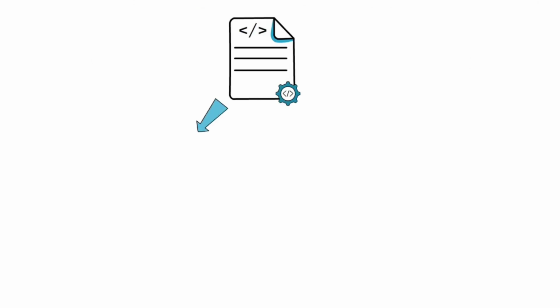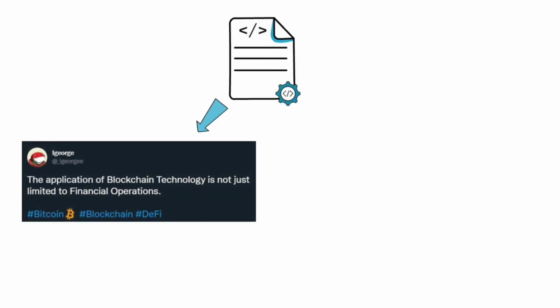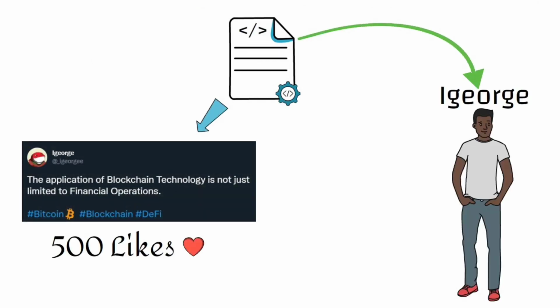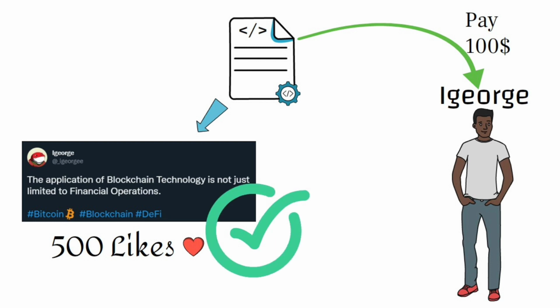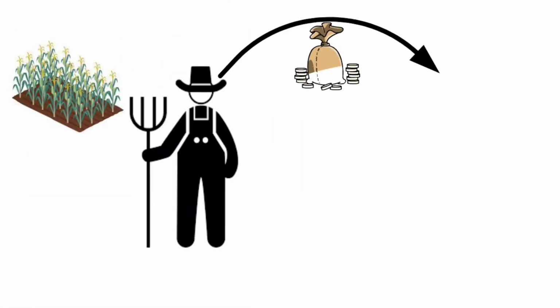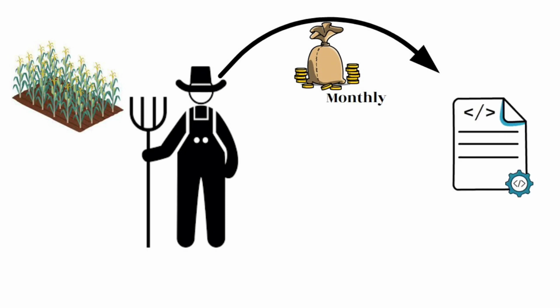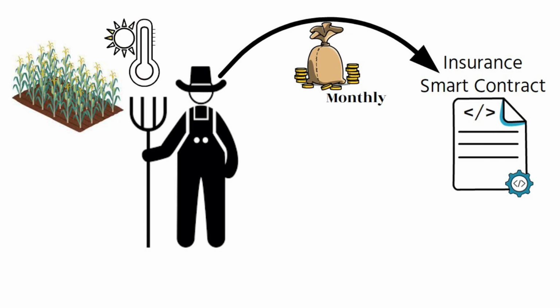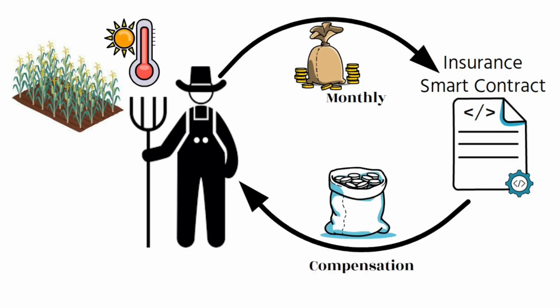We can also write a smart contract saying, if this tweet gets up to 500 likes, pay iGeorge $100. The smart contract will pay iGeorge only when the condition of the tweet getting 500 likes has been met. This is another example. A farmer can be paying a monthly premium to an insurance contract, and if something happens to his crops, like for example the temperature was too hot in his location for that period, the insurance smart contract will pay the farmer and he will be protected.